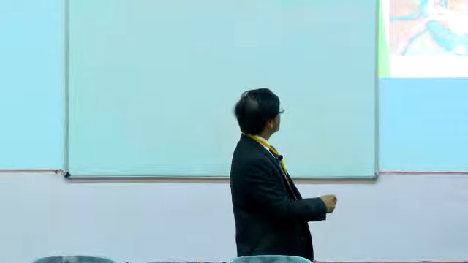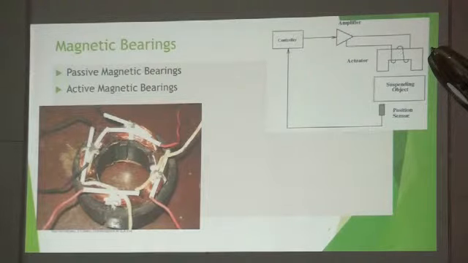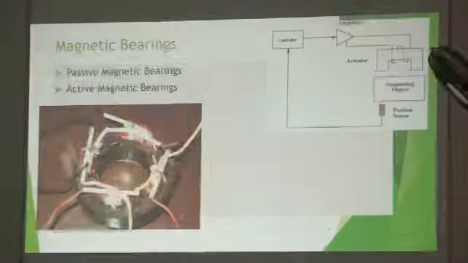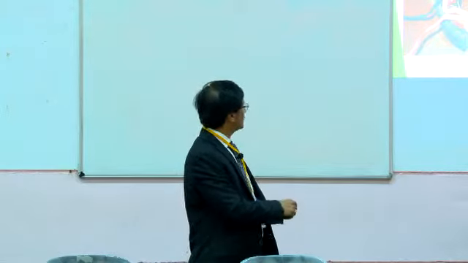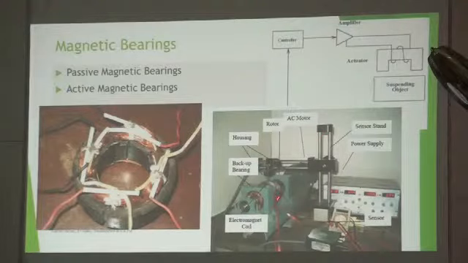Now, what we did, the first bearing which we made was somewhere in 2006. I talked about the CSIR project which came recently, but this was the earlier work. We tried to make a 4-pole active magnetic bearing, and we developed some setup. You can see here there are 2 bearings, one bearing here, one bearing here.